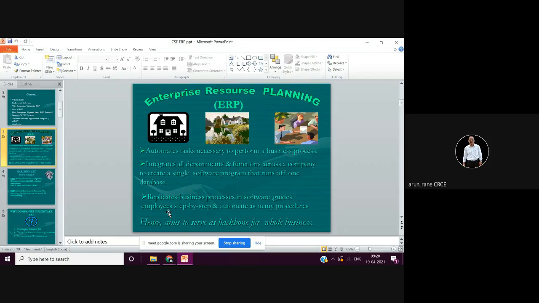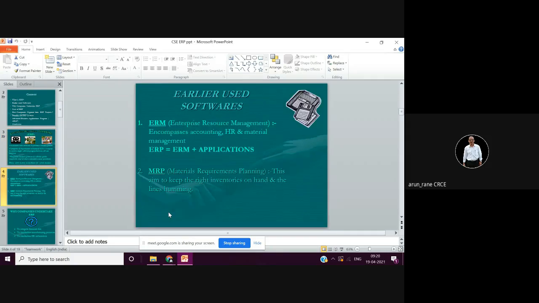So basically, we are in ERP and in IPMS. We are integrating, and it insists on automation or automated control. Fine. So earlier used software were ERM, that is Enterprise Resource Management. Then material requirements planning, that is MRP.